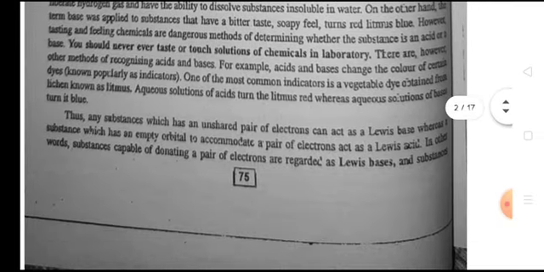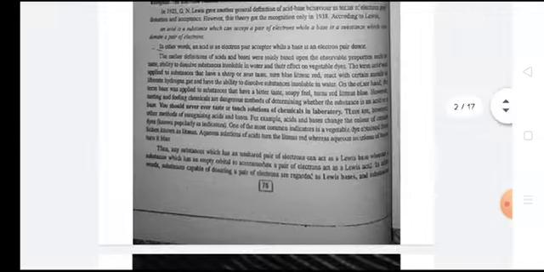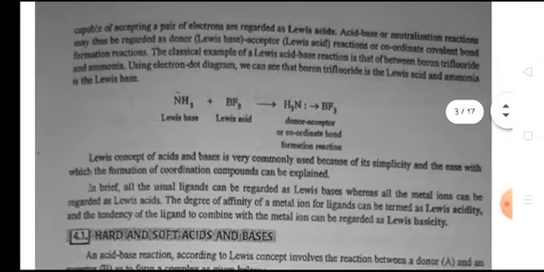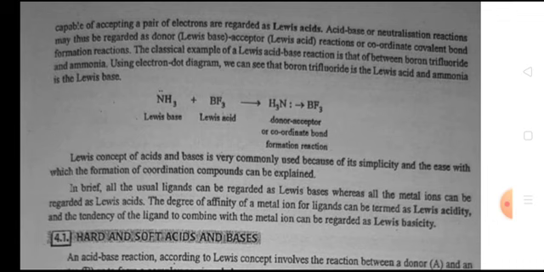Thus, any substance which has an unshared pair of electrons can act as a Lewis base, whereas a substance which has an empty orbital to accommodate a pair of electrons acts as a Lewis acid. In other words, a substance capable of donating a pair of electrons is regarded as a Lewis base, and substances capable of accepting a pair of electrons are regarded as Lewis acids. Acid-base or neutralization reactions may be regarded as donor-acceptor reactions or coordinate covalent bond formation reactions.